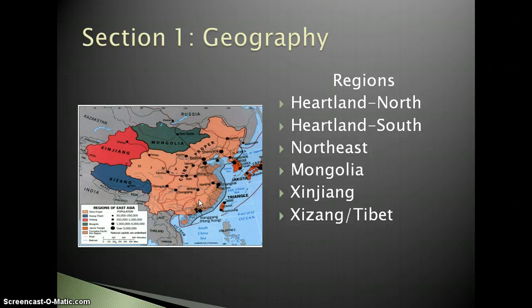Another big difference to remember is there's a huge variation in climate. The southern part of China is more of a tropical climate. That's where they can grow rice. So the heartland south is where you're going to find the rice growing. The heartland north is too cold. It's like our climate, the way it is right here in Illinois. And so they grow wheat, actually.